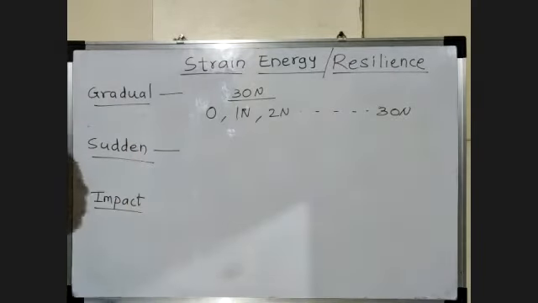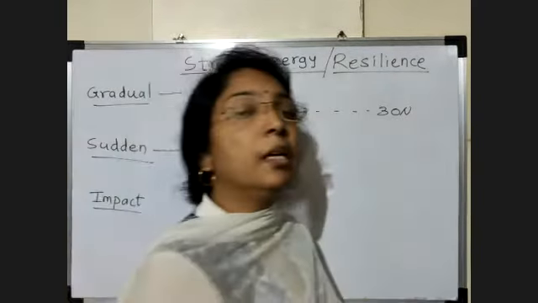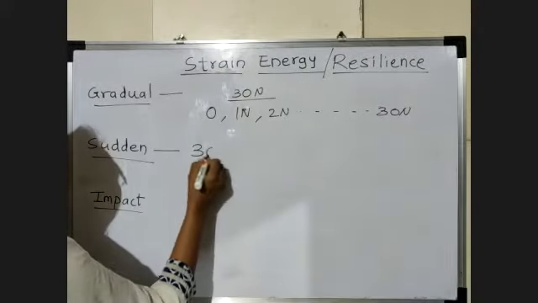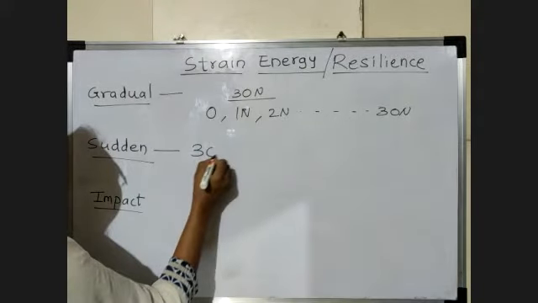Now what is meant by sudden type of loading? Sudden means this total load, the same 30 Newton we consider here.